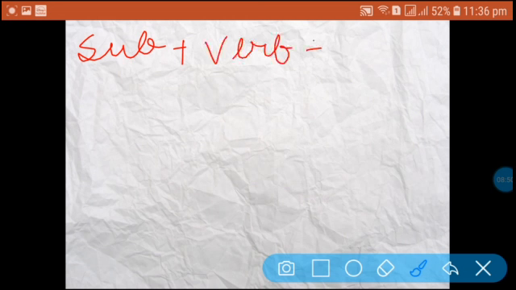If the affirmative sentence structure is subject plus verb plus extension, you see, there is no auxiliary verb in this structure.